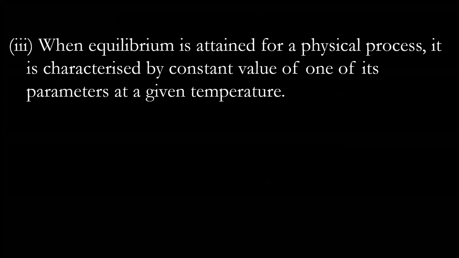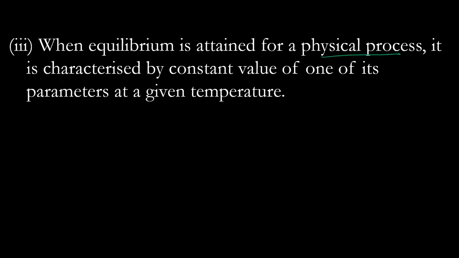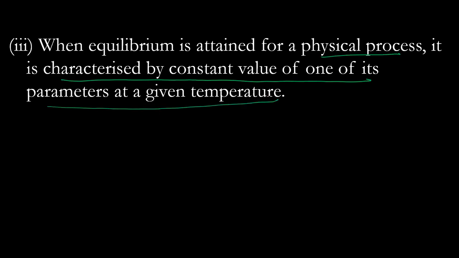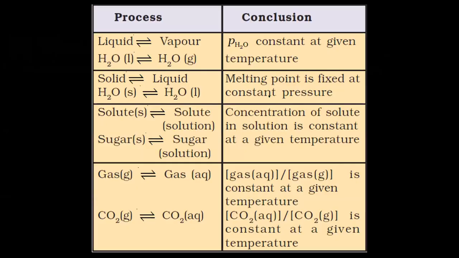When equilibrium is attained for a physical process, it is characterized by constant value of one of its parameters at a given temperature. For example, if I say liquid to vapor conversion, then the constant is the partial pressure of H2O.